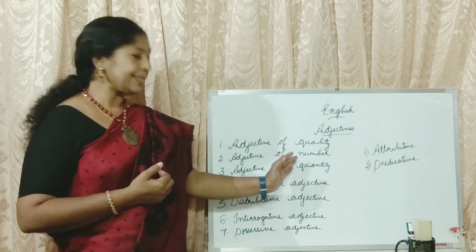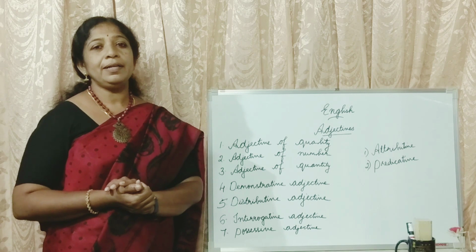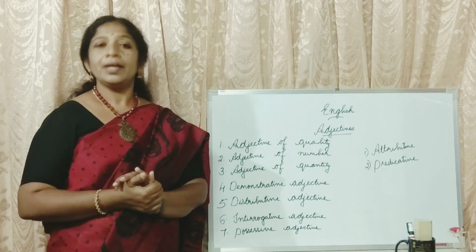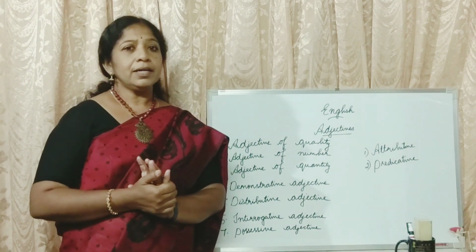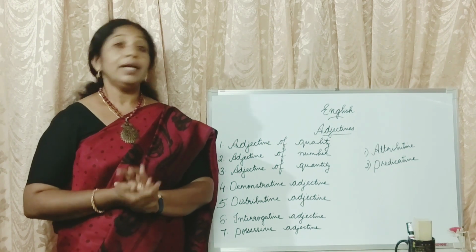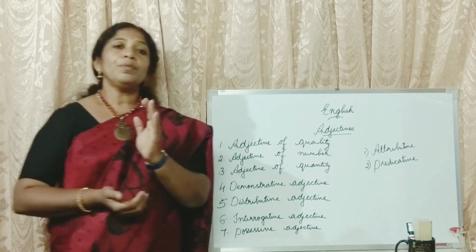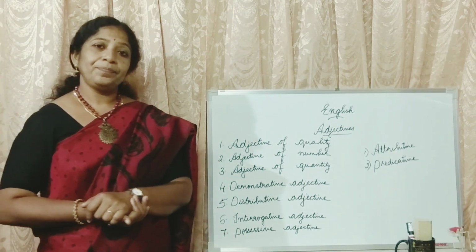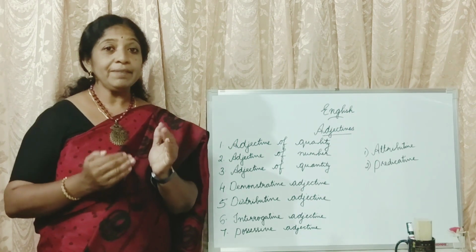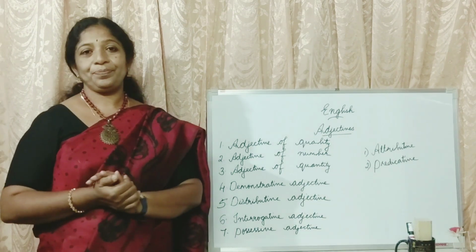Now, coming to the next, adjective of number. Again, we can go for the example. I ate 3 chocolates. There are 2 pens in the box. Rahul is studying in the 7th standard. See, what do these adjectives say, children? 5 mangoes. That means the adjective 5 is used to describe the noun mangoes.